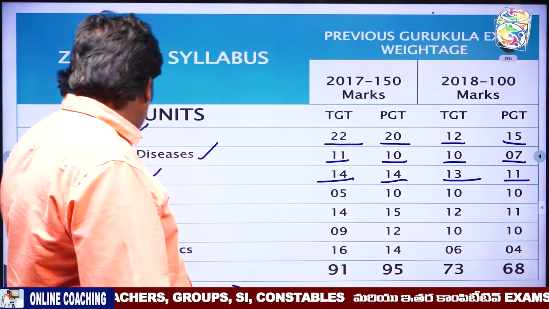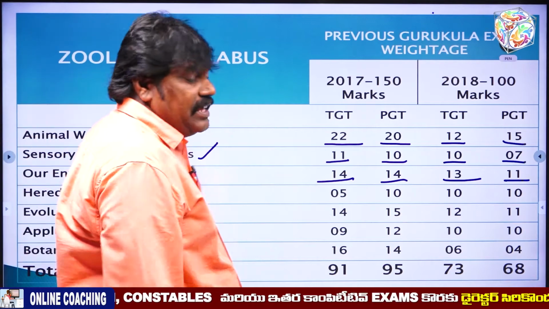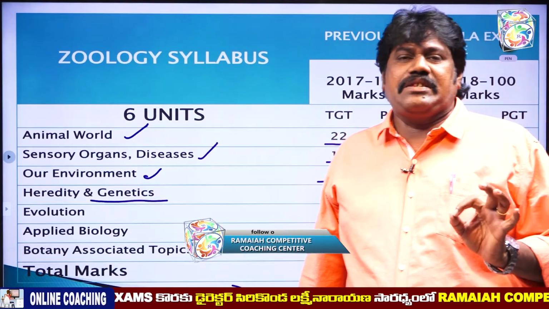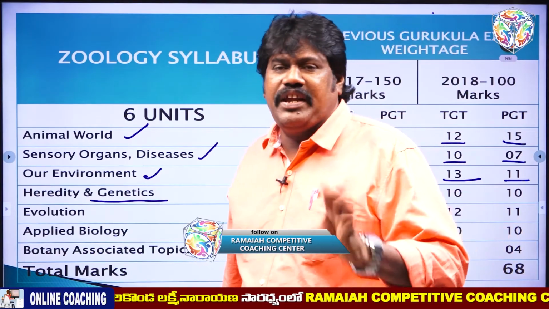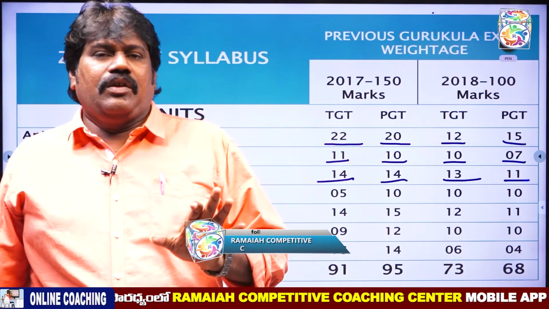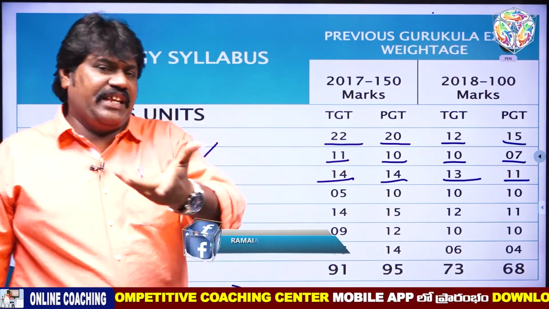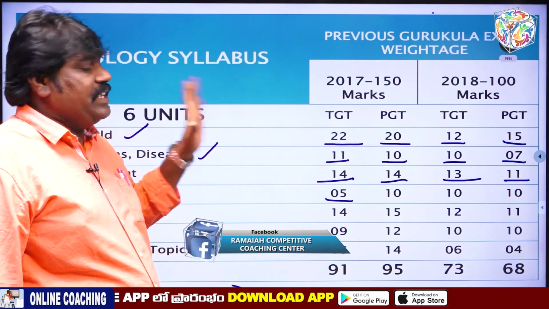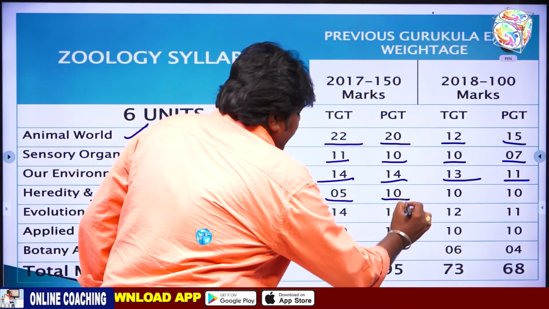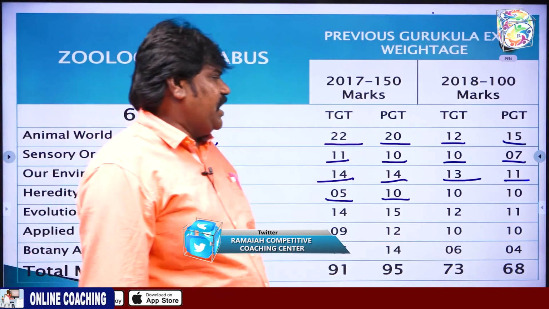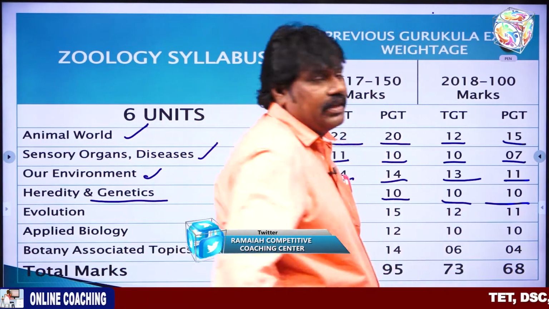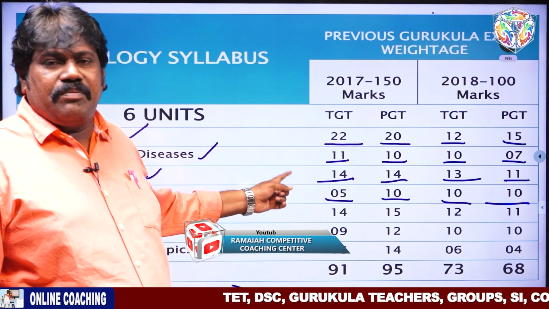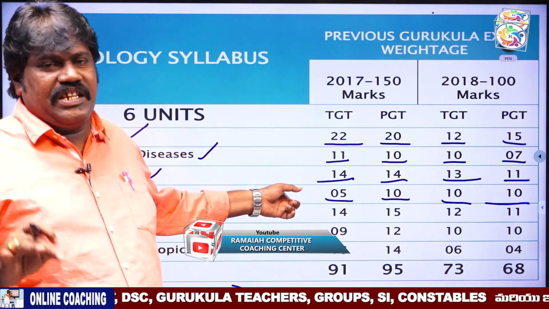Okay, remember these things. The next one, heredity and genetics. It is a simple unit which contains different types of subtopics. Each subtopic contains one question in the competitive exams of PGT and TGT. We will see what topics are present later. In genetics, 5 questions were asked in the TGT exam and 10 questions in the PGT exam. In 2018, 10 questions were asked in the TGT exam and 10 in the PGT exam. So it is another most important unit, which has a lot of sub-units.